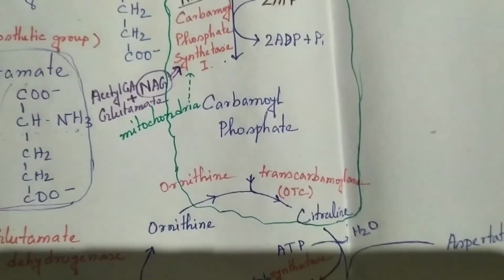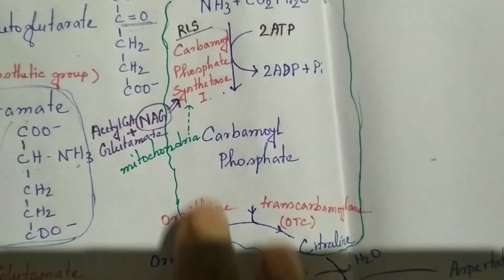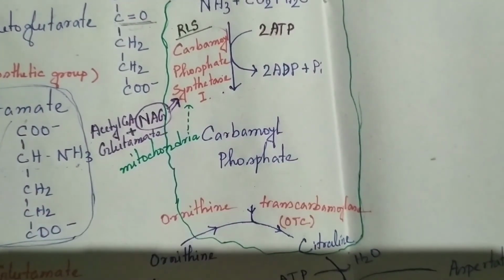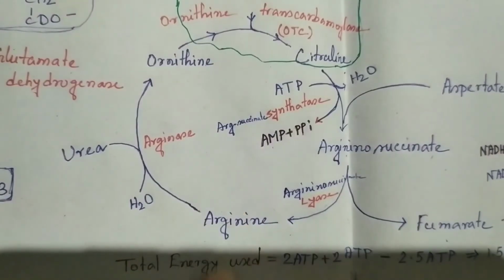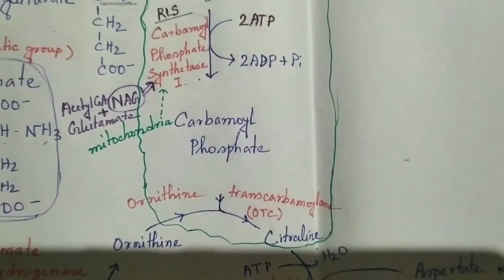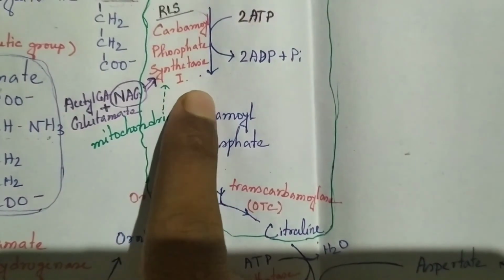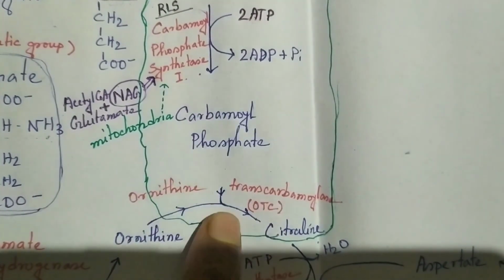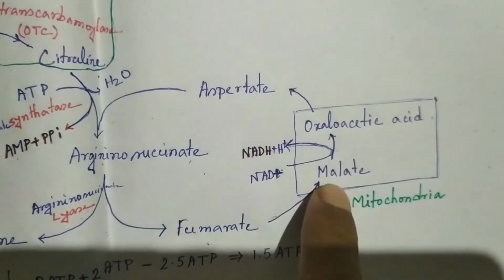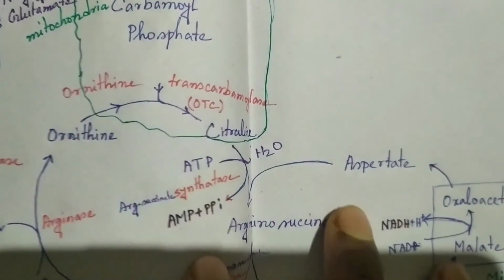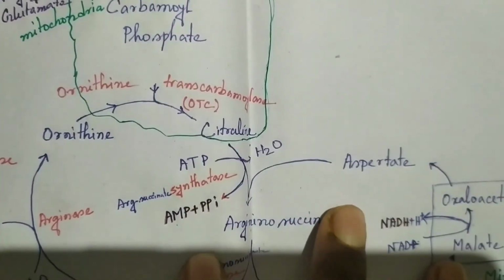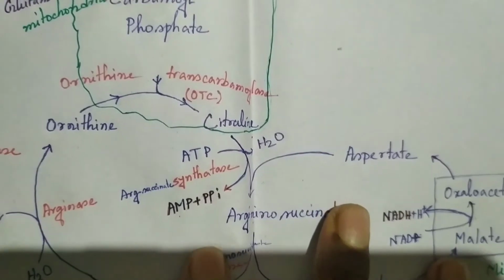So the first one is coarse regulation, depending on the feeding state, and the second one is fine regulation, depending on NAG, N-acetyl glutamate. And the third is compartmentalization. The first 2 reactions, the CPS1 reaction and the OTC reaction, happen in the mitochondria. So through compartmentalization, this cycle can be controlled. So the first one is coarse or long-term regulation, the second is fine or short-term regulation, and the third is compartmentalization.